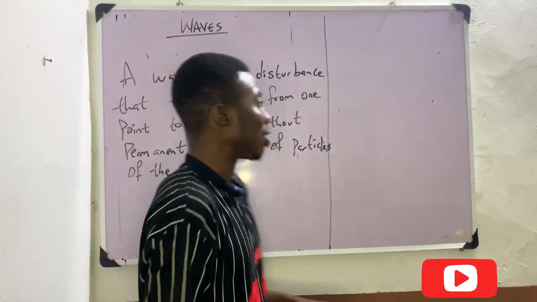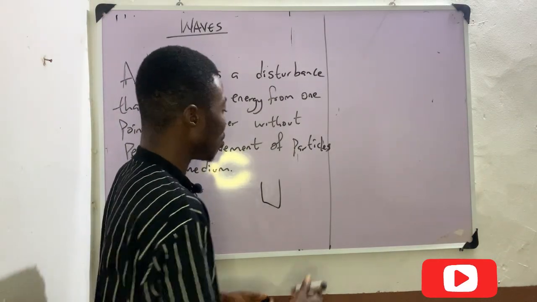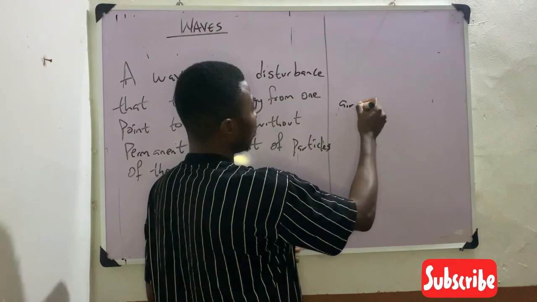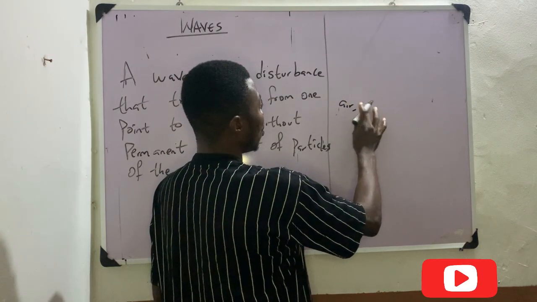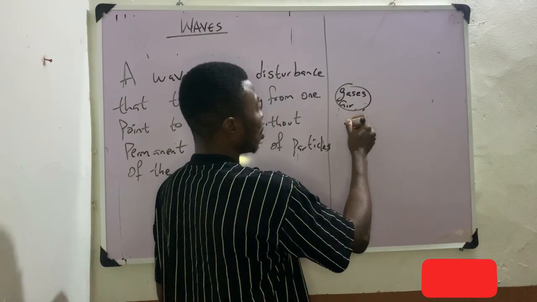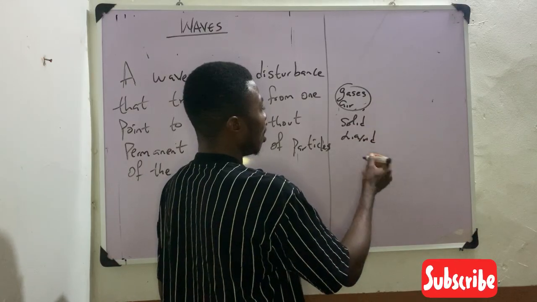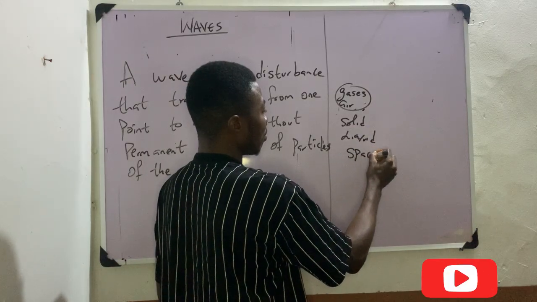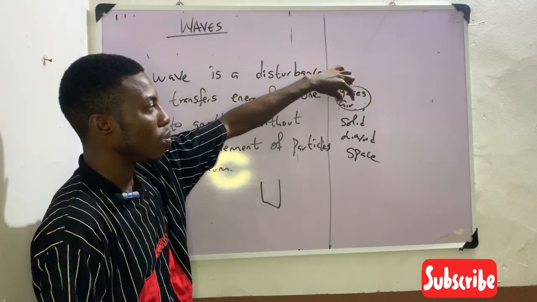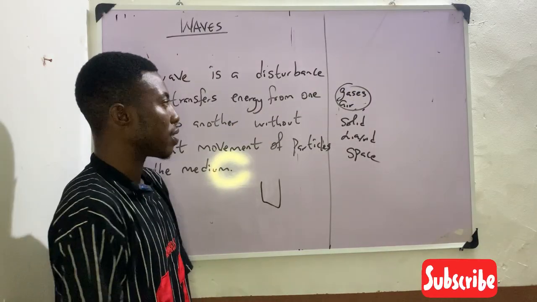A wave actually moves in a medium. Moves in a what? A medium. And a medium can be air, which is in the form of gases. The medium can be solid. The medium can be liquid. And the medium can be space. A wave moves in gases, which is in the form of air, solid, liquid, or space.